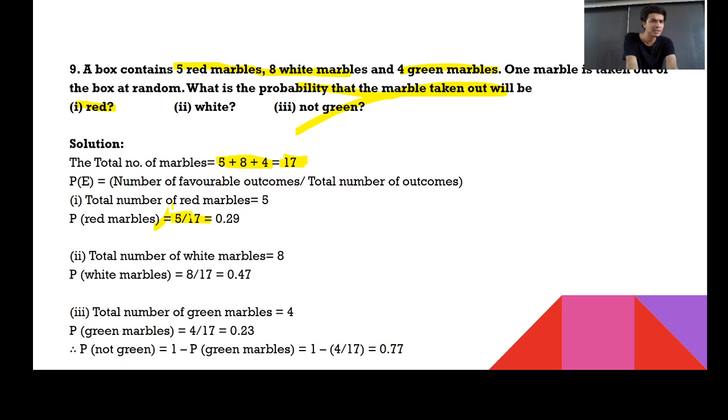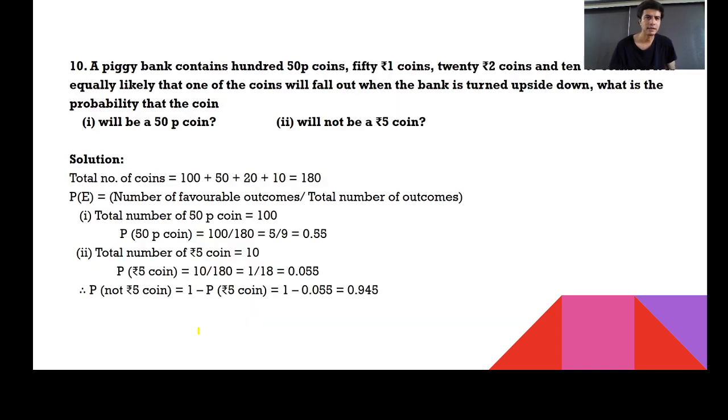If you want to write 0.29, it is absolutely correct. For the white one, it is 8 by 17. For the green one, this is 4 upon 17. You got 3 answers: for the first one, 5 upon 17; for the second, 8 upon 17; for the third, 4 upon 17. Clear, guys? Good. Let's move further.